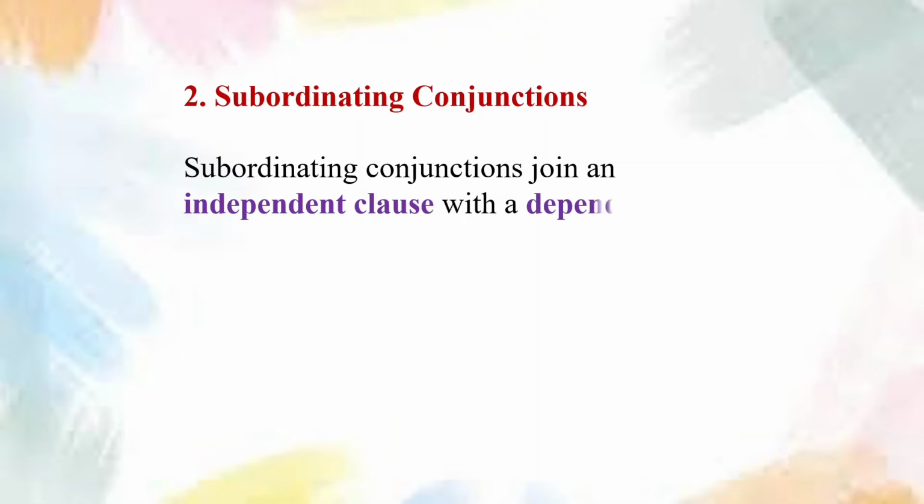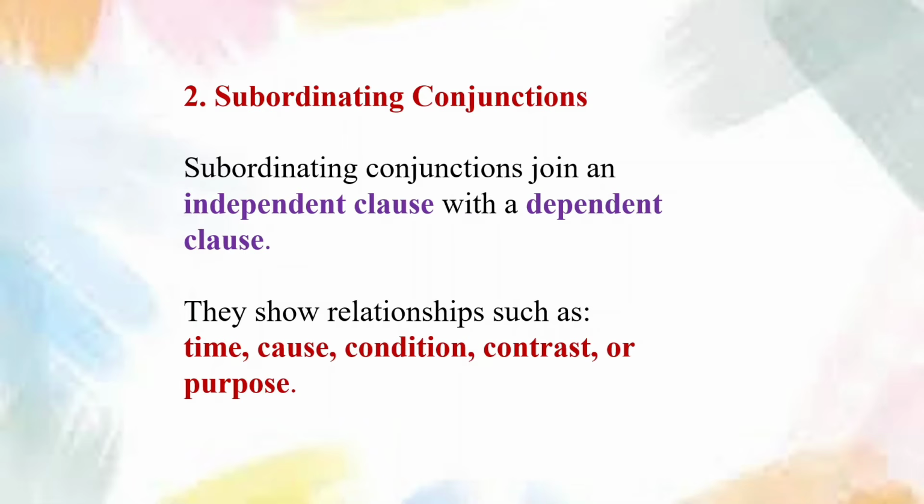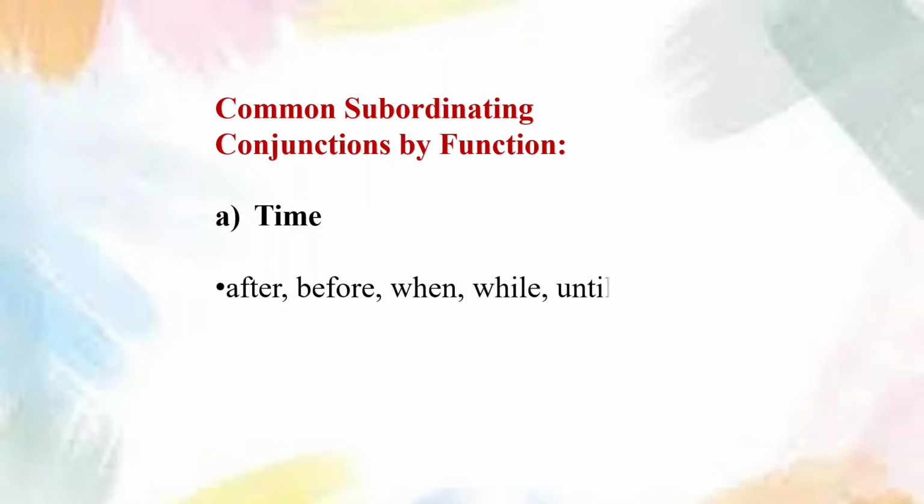2. Subordinating conjunctions. Subordinating conjunctions join an independent clause with a dependent clause. They show relationships such as time, cause, condition, contrast, or purpose. Common subordinating conjunctions by function: A. Time: after, before, when, while, until.